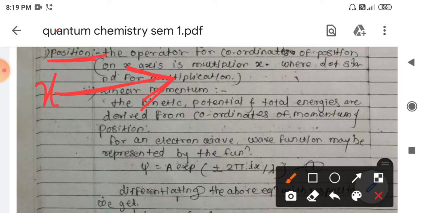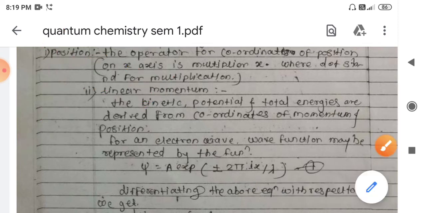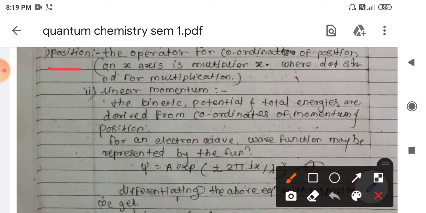If we are considering two dimensional, we will consider x and y axis, and if we consider three dimensional, we should also consider the z axis, okay. So for position we will only consider one axis, that is the x axis. So the operator for the position along the x axis is simply the multiplication by x, okay.